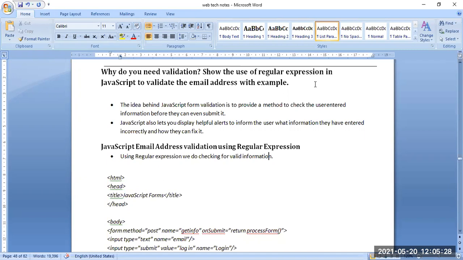So JavaScript email address validation uses a regular expression. Using regular expressions, we can also validate and check the information, starting from the HTML head, the basic simple things that we already know.